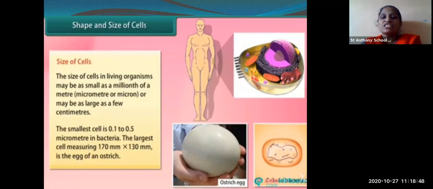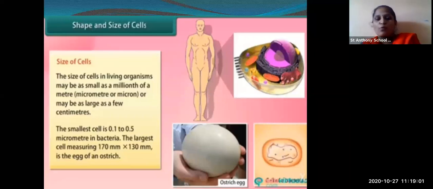So the smallest cell is 0.1 to 0.5 micrometer, that can be seen in bacteria. And the largest cell measures 170 mm multiplied by 130 mm, that is the egg of the ostrich, which is very large in size. So you can measure that in centimeters. When you multiply this, you will get the actual size of the ostrich egg.